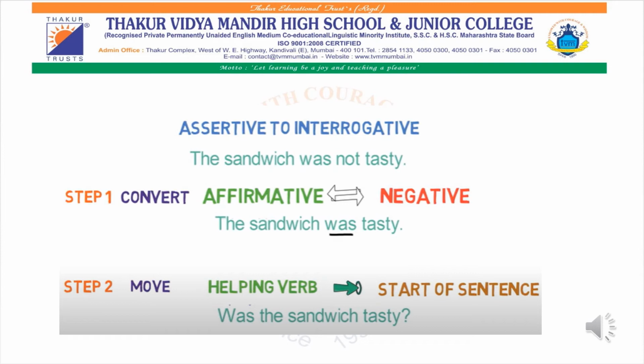You have studied in present tense and past tense the helping verbs is, was, am, are, were, had, have, all these words. The second step is to move the helping verb, and then start with the rest of the sentence. Was the sandwich tasty? It will give you the answer yes or no. I hope this concept is clear.